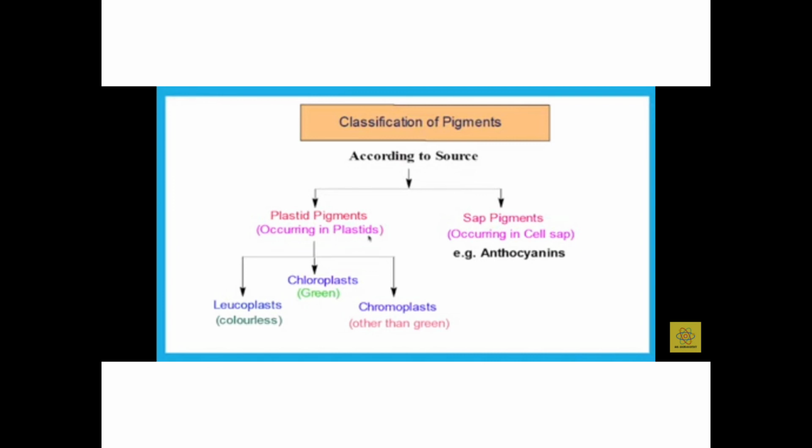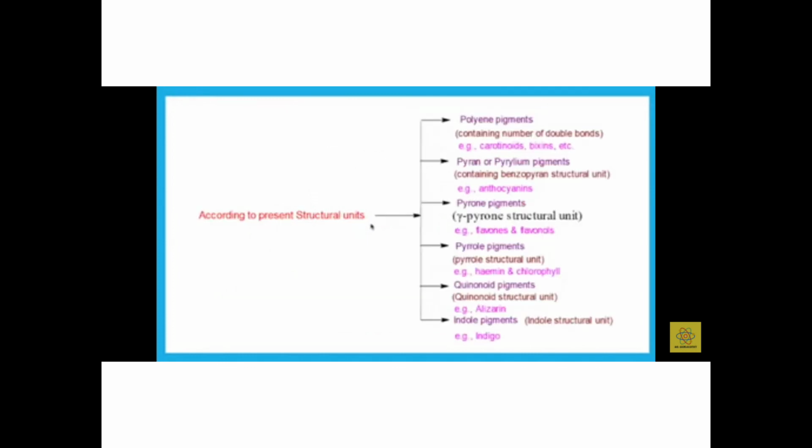Classification of pigments: plastid pigments and sap pigments. Plastid pigments occur in the plastids; sap pigments occur in the cell sap. Plastids are leucoplast, chloroplast, and chromoplast. Leucoplasts are colorless, chloroplasts are green, and chromoplasts are colored other than green. Sap pigments occur in the cell, such as anthocyanin, according to their structural unit.